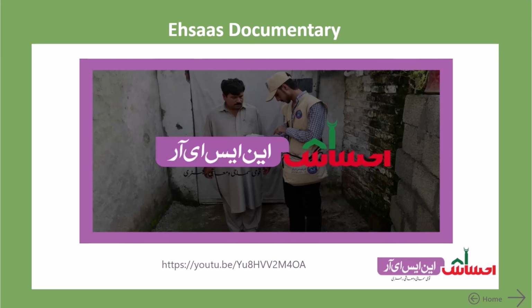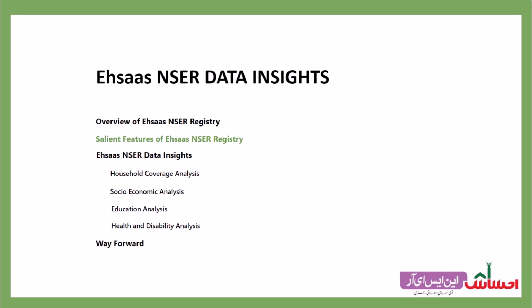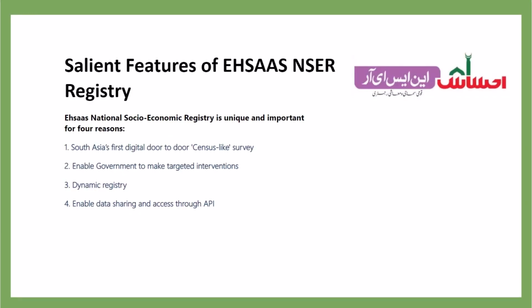You can find more details about the survey process in the documentary, which can be accessed through the URL mentioned on the screen. I would now like to focus on what makes the Ehsaas registry unique and how it is different from the previous 2010 survey conducted by BISP. The registry is unique and important for 4 reasons. First, because it is not just Pakistan's but also South Asia's first digital door-to-door census-like survey.